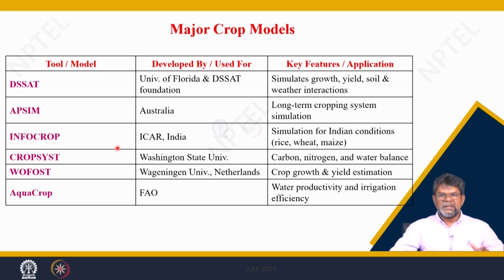So, there are different types of crop models. There is the DSSAT model, which is known globally because it has a huge number of users. It stands for Decision Support System for Agrotechnology Transfer, and we will be using this model for our lecture course here. We will also give the sites from where you can download the models, maybe the website in the next class, because you will be using this model. So, keep the model ready with you, we will go for the hands-on exercise. We will be using this DSSAT model.